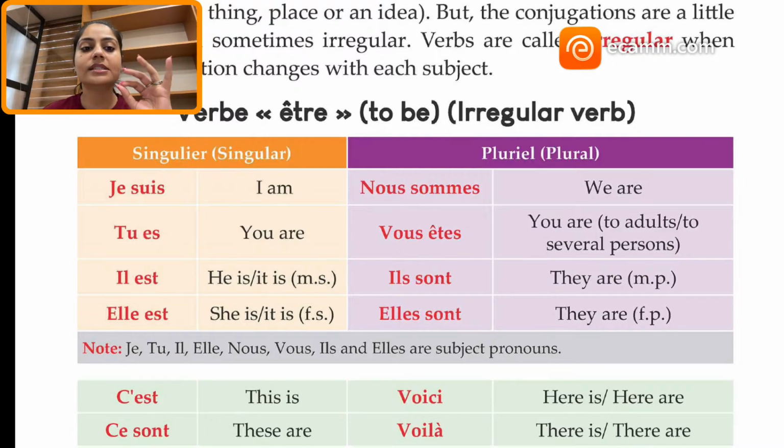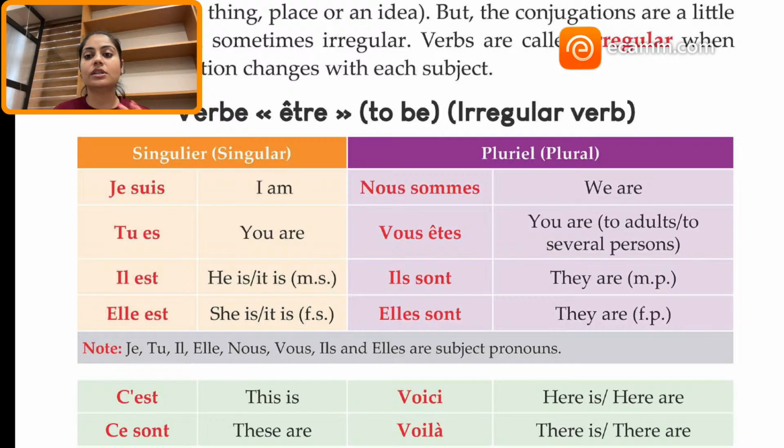Now what is the conjugation? It becomes je suis, tu es, il est, elle est, nous sommes, vous êtes, ils sont, elles sont. Oui? So basically what is the conjugation? No pattern is followed, nothing is followed in être. It is irregular, right?